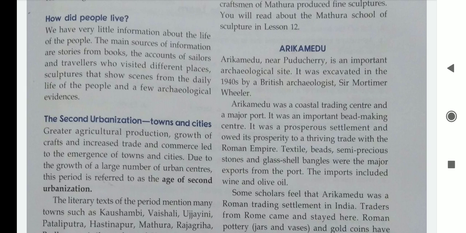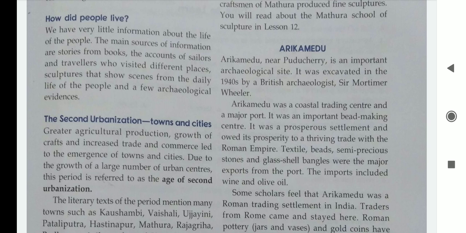So now we will start the new part of this chapter. How did people live? We have very little information about the life of the people. The main sources of information are stories from books, the accounts of the sailors and travelers who visited different places, sculptures that show scenes from the daily life of the people, and a few archaeological evidences.